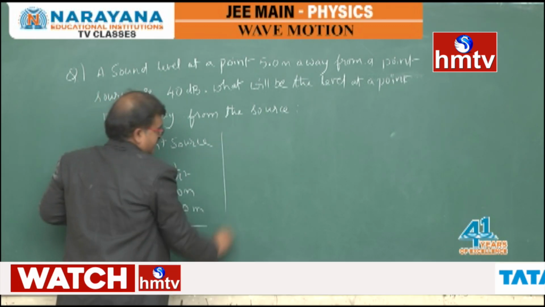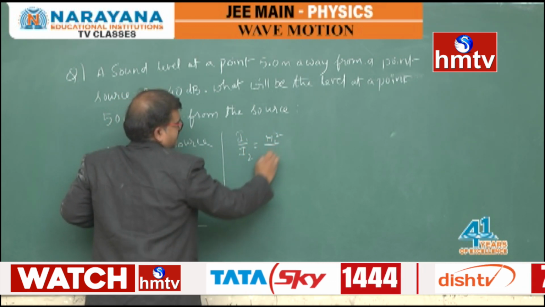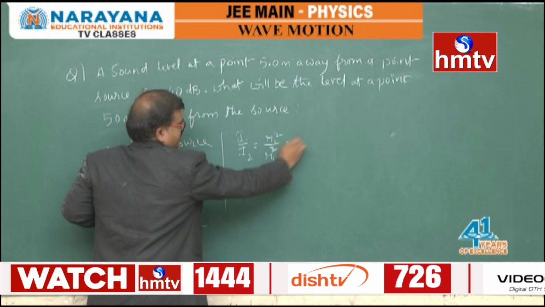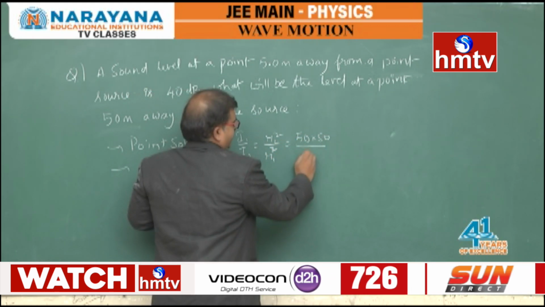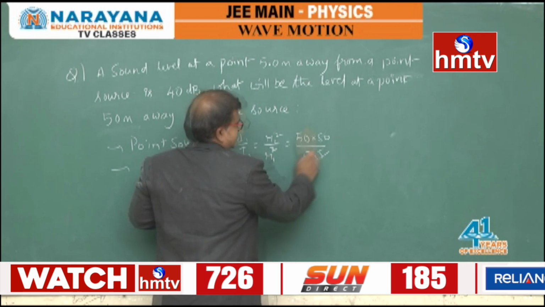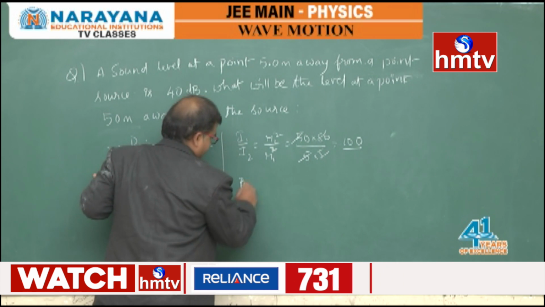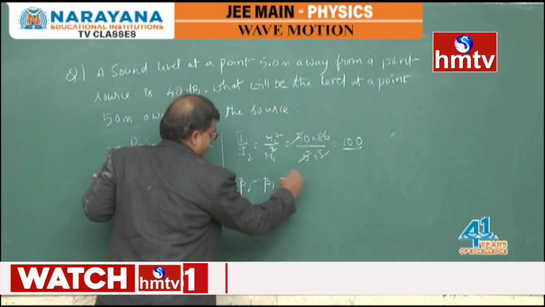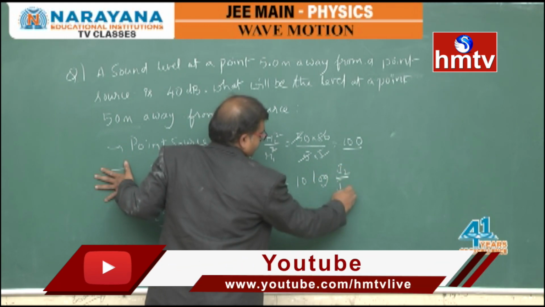So here the intensity ratio I1 by I2 is equal to R2 square by R1 square, where R2 square by R1 square is 50 square by 5 square, you will get 100. Now coming to beta 2 minus beta 1, that is 10 log I2 by I1.